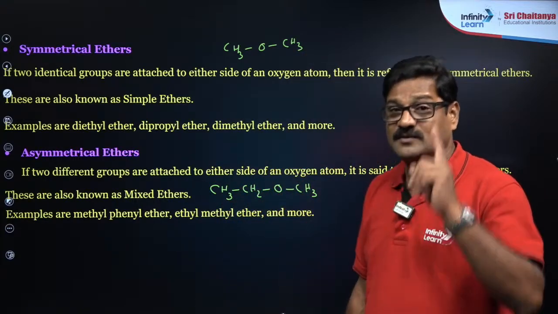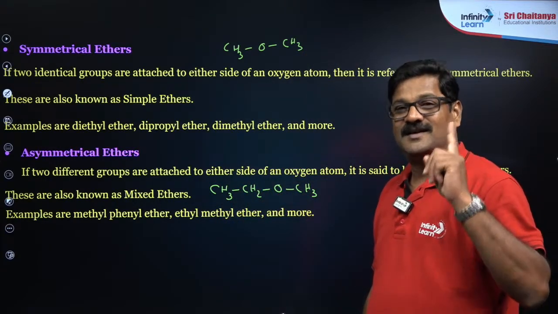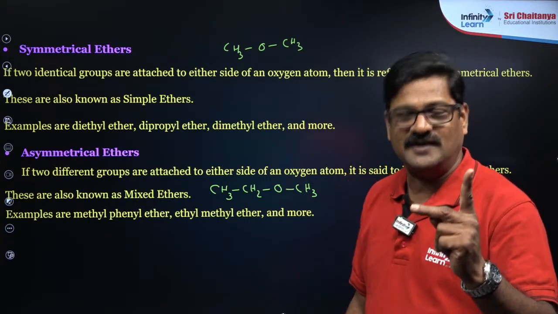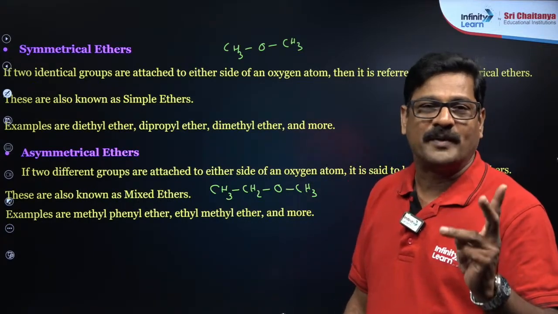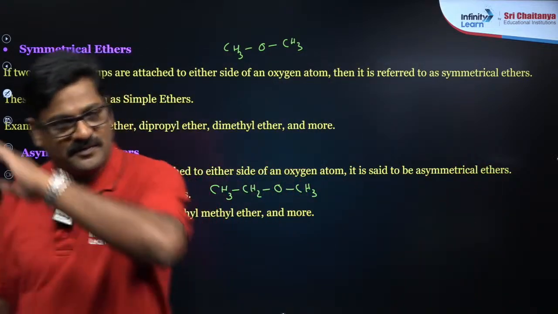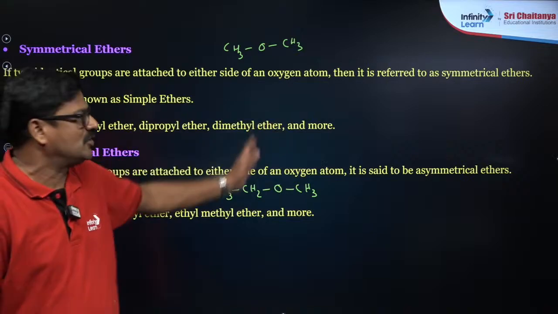Okay, mind it, one is Williamson ether synthesis, second one is reaction with HI, and the third one is ring opening of epoxides. These are the three areas. Definitely if you get a question there, only ethers you are going to get.